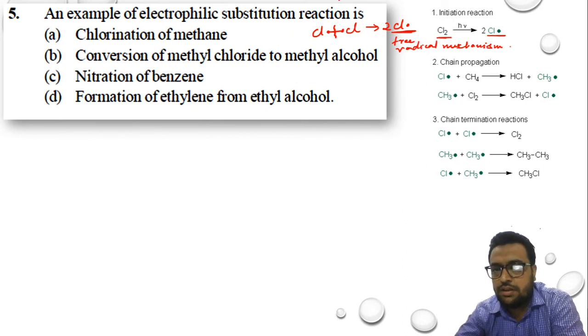So you people can see here, chlorine in presence of light, that is hν, will form a free radical. Here the reaction will start. Then the chain will propagate. The free radical of chlorine will react with methane, where one hydrogen will be taken by chlorine to form HCl, and it will form a free radical of methyl group. This free radical of methyl group, when it again reacts with chlorine, will form methyl chloride and a free